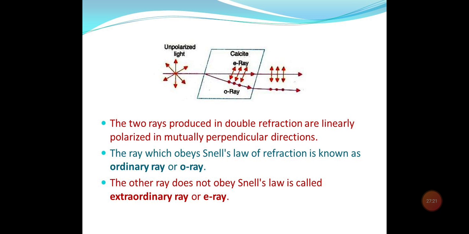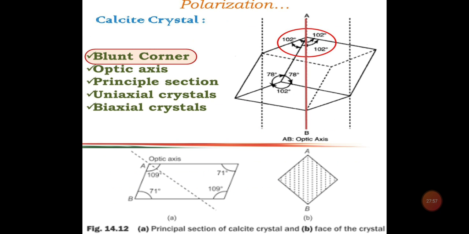Its value for calcite is generally 1.658, and the refractive index for the extraordinary ray is represented by mu E, and its value is not constant but varies between 1.48 and 1.65. Since we know that the refractive index is inversely proportional to the velocity of light in the medium, and the refractive index of the ordinary ray is fixed, the velocity of ordinary light in a crystal is the same in all directions. But the velocity of the extraordinary ray will be different in different directions.